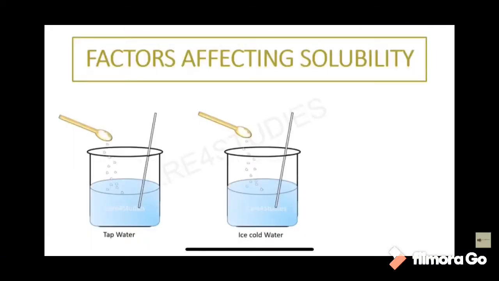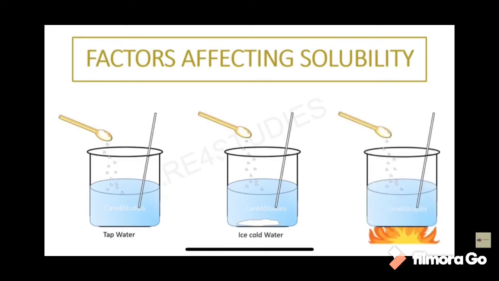See, we have taken tap water and also ice cold water. The temperature of both the waters is different. For example, if we dissolve salt in them, and keep adding more and more salt in both the beakers, a stage may come when it will stop dissolving. But if I heat the water and then try to dissolve the salt, then yes, more salt can be dissolved in the water by heating. So less temperature means less solubility, and higher temperature means higher solubility.